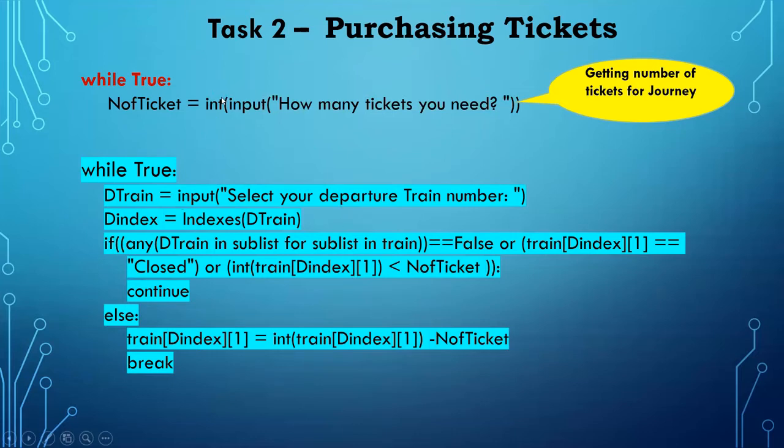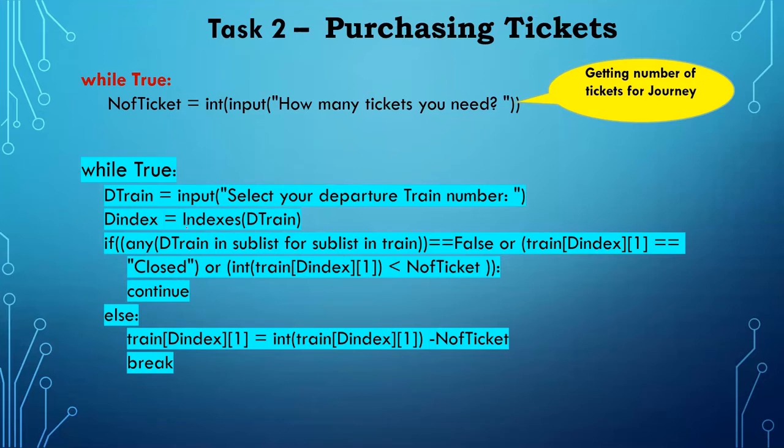I'm not using int here, because tr1, tr2 I stored in the list as strings. So as it is, if I press tr1 or tr2, it will be stored in D train, that is the departure train. And here we already told about the index value, the indexes function.